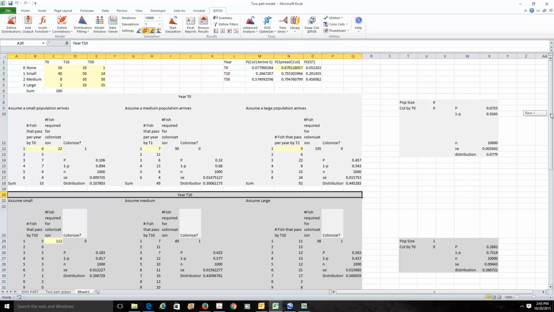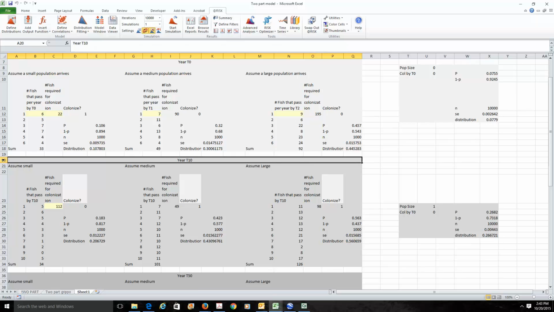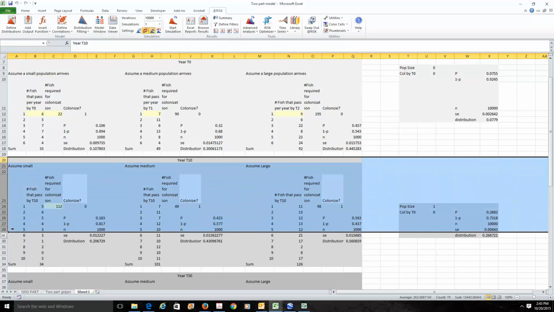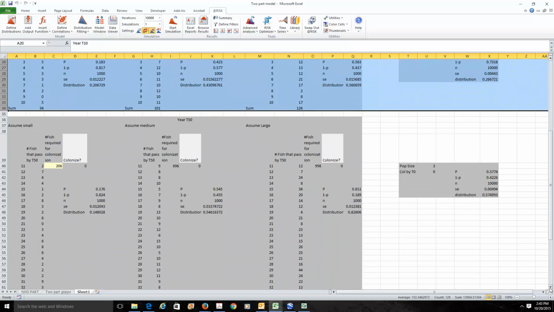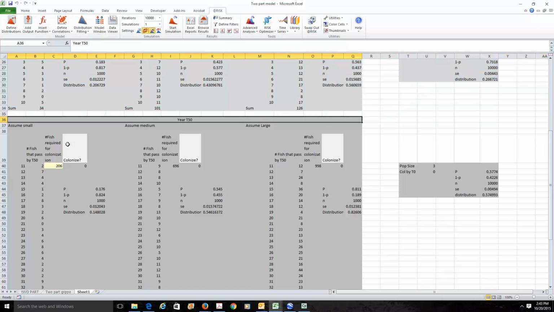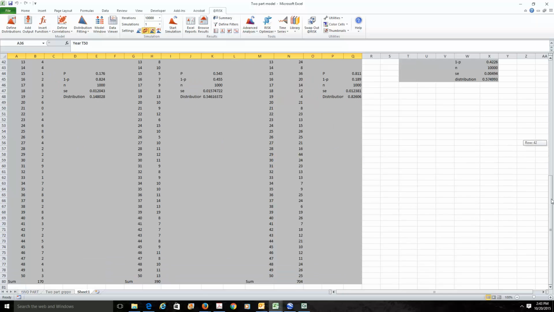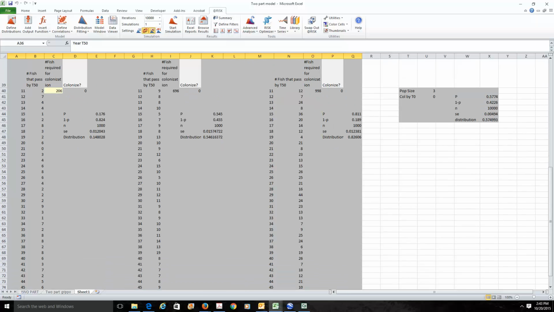That's 10 years later. And that is all in this particular shade of gray that you see right here. And then we would also have a part of our model that is relevant for year T50. And that is the darkest gray section that you see. And that's for years T11 through T50.